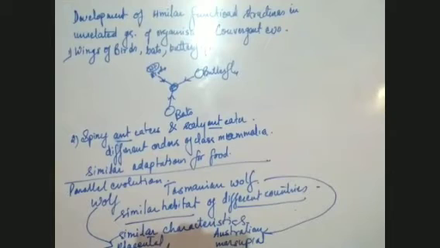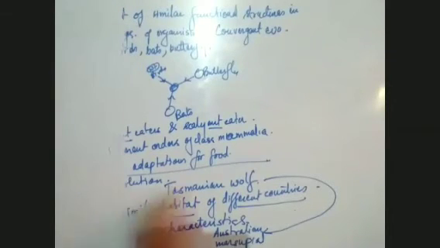Now I would like to tell you something about natural selection. What is this natural selection?